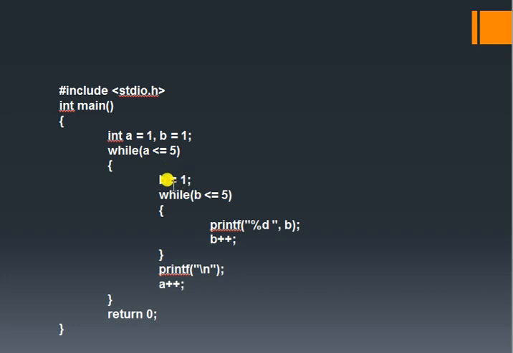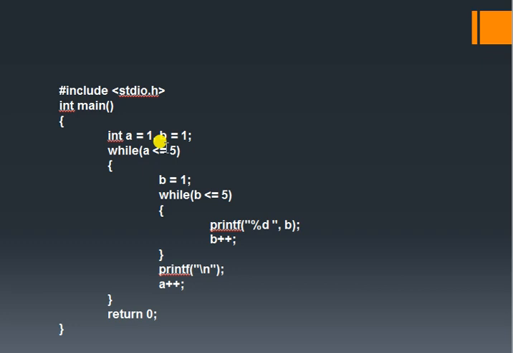So first b is initialized to 1, then we check whether b is less than or equal to 5, then we are including it in the while loop, then printf %d b. Then we are incrementing b, then b equal to 2, then again print b, then 3, 4, 5. Then when it is 6, we get out of the loop, then print \n, that is go to the next line. Then a is incremented. So what is the value of a now? a equal to 2. Then again the condition will be checked.